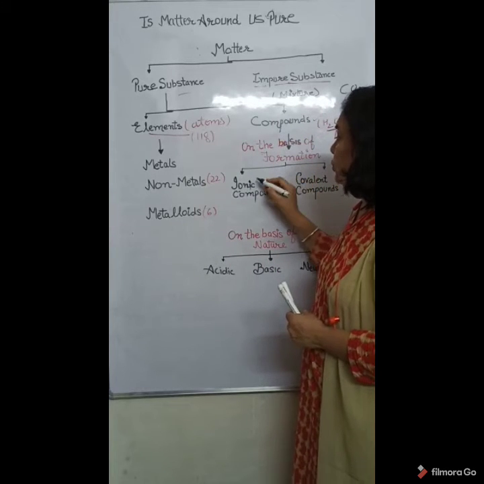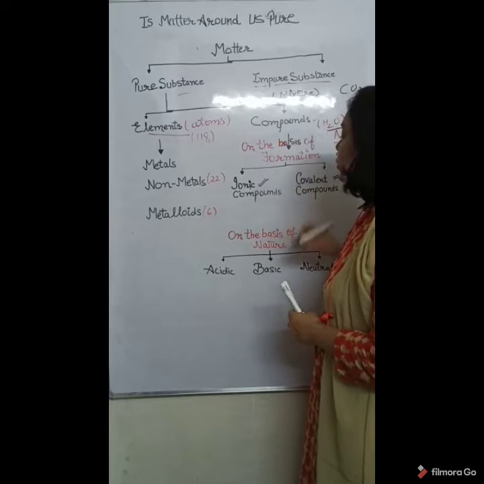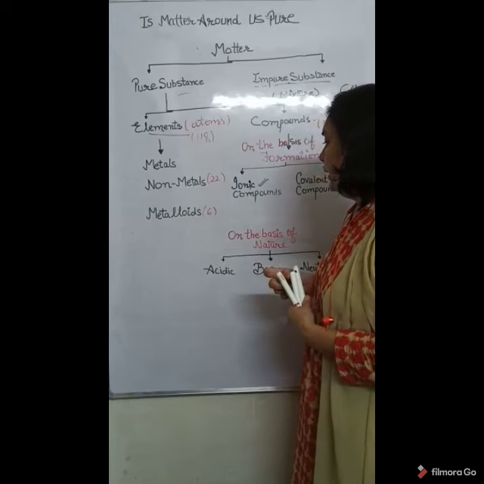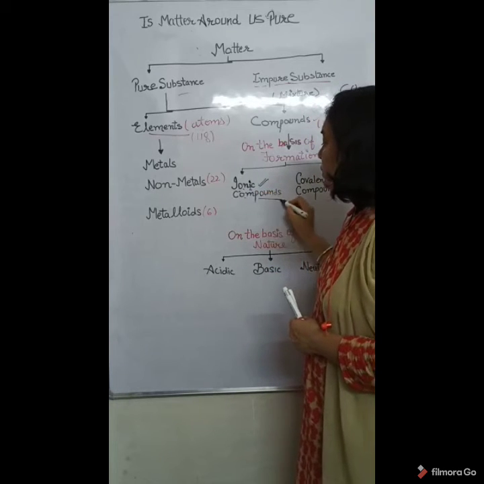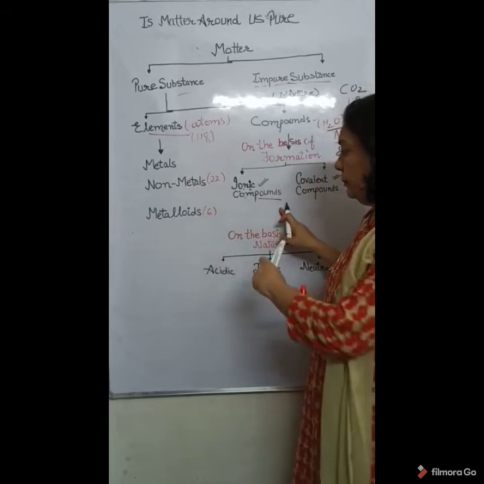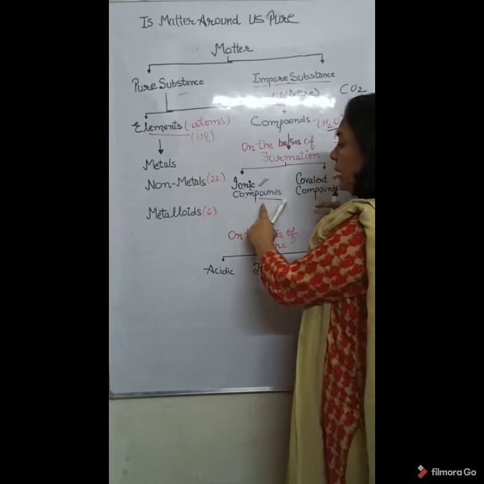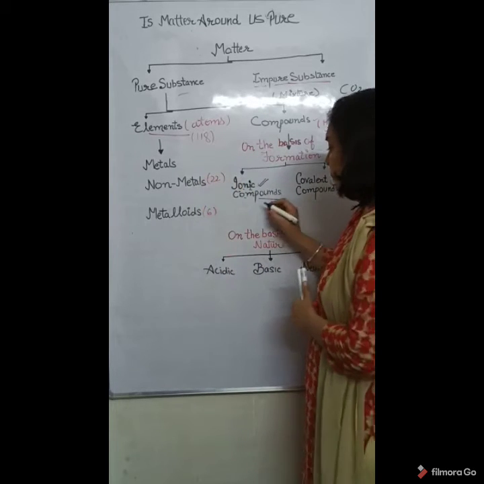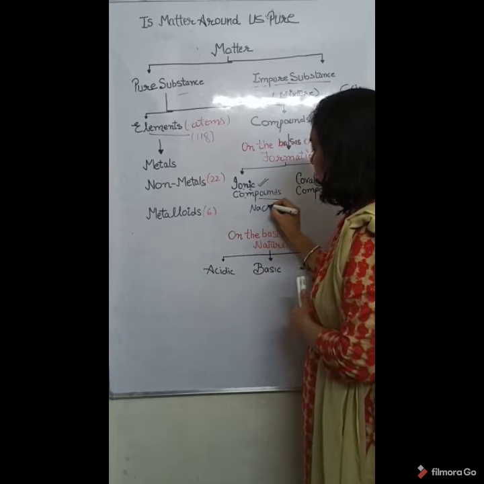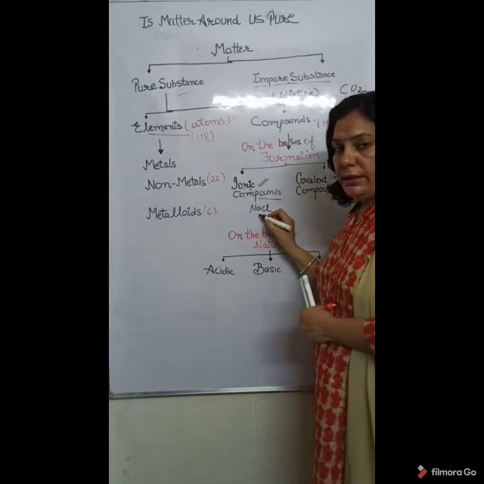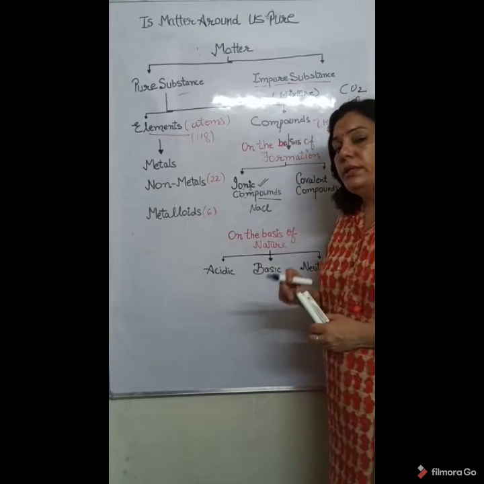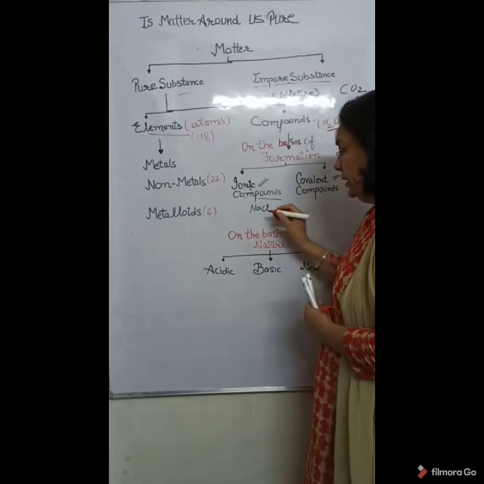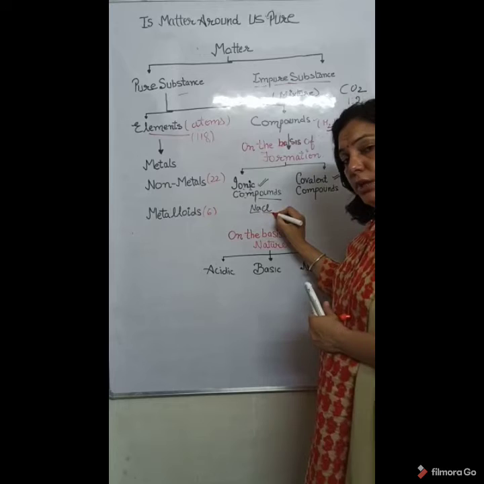Compounds are further divided into two categories: ionic compounds and covalent compounds on the basis of their formation. So what do you mean by ionic compounds? Ionic compounds are those compounds which are formed by chemical reaction of one metal and one non-metal. For example, sodium chloride. Okay children, sodium chloride is an example of ionic compound. How is it an example of ionic compound? Because in this one, sodium is a metal, as we know, and chlorine is a non-metal.